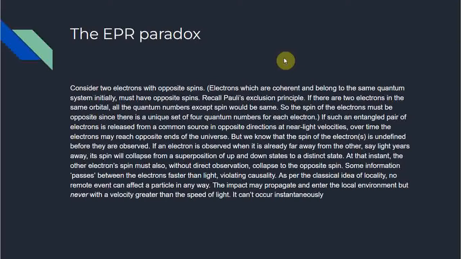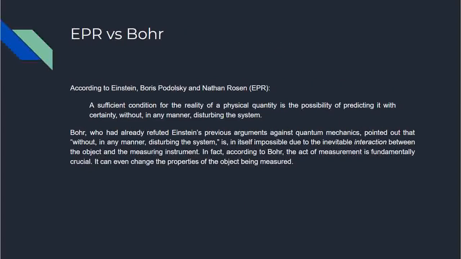As per the classical idea of locality, no remote event can affect a particle in any way. The impact may propagate and enter the local environment, but never with a velocity greater than the speed of light. It cannot occur instantaneously. According to Einstein, Podolsky, and Rosen, EPR, a sufficient condition for the reality of a physical quantity is the possibility of predicting it with certainty without in any manner disturbing the system. Bohr, who had already refuted Einstein's previous arguments against quantum mechanics, pointed out that doing this without in any manner disturbing the system is in itself impossible due to the inevitable interaction between the object and the measuring instrument. In fact, according to Bohr, the act of measurement is fundamentally crucial. It can even change the properties of the object being measured.